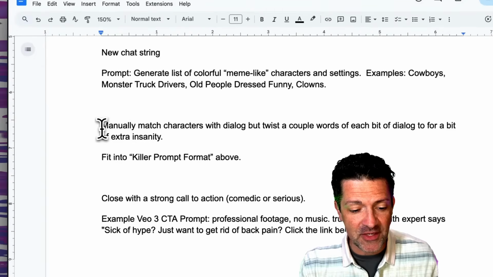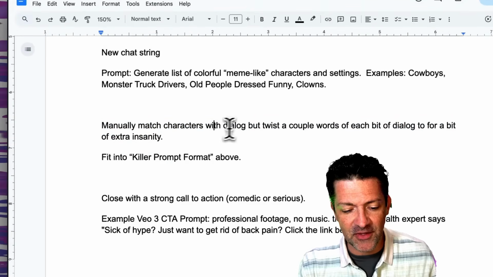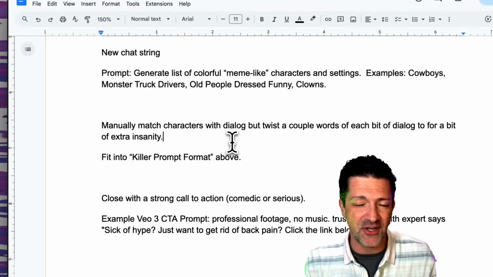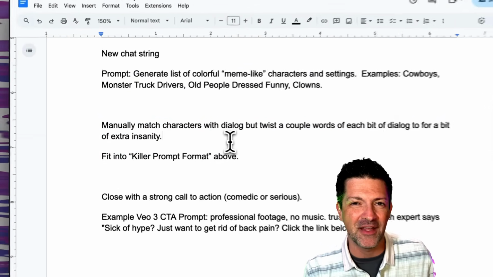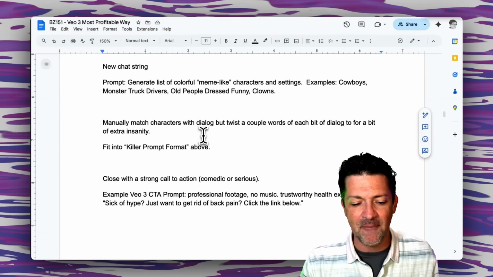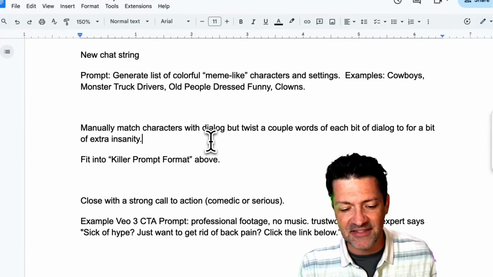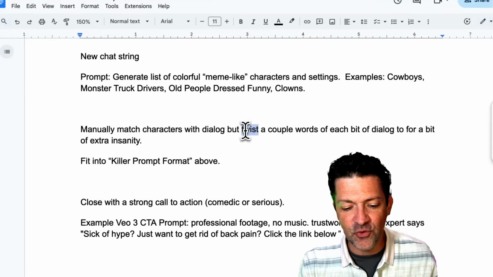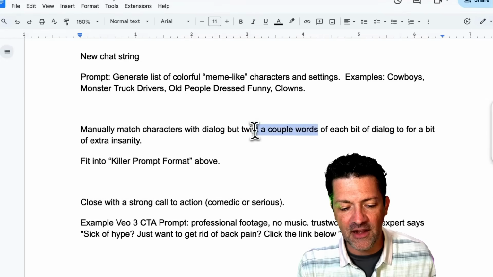So then what you want to do is manually match these characters with the dialogue. And you've got to do this manually. I've tried it. I've tried to use LLMs to do it, and they just don't work very well at this process. It's much easier to just grab pieces of that dialogue that stand out to you and some of those characters, and then just twist a couple of the words, ideally to fit that character or bring some extra insanity to your commercial.